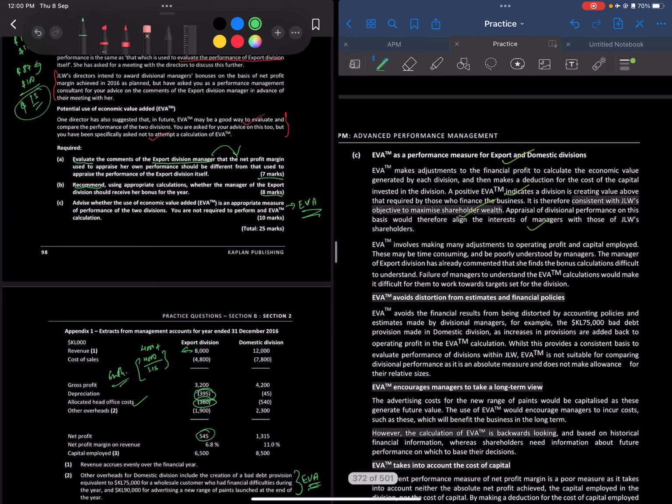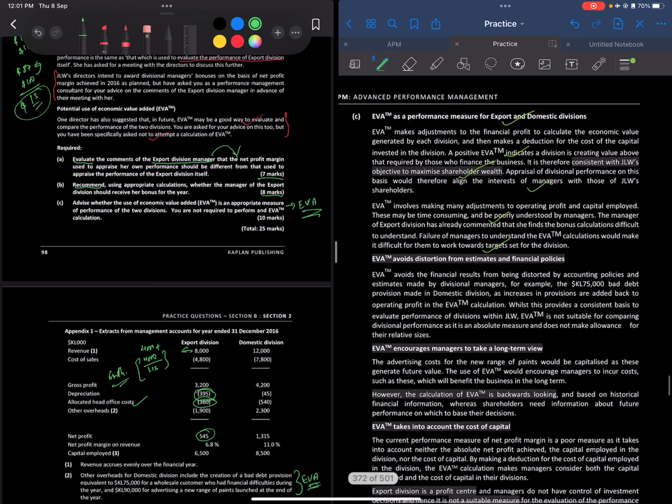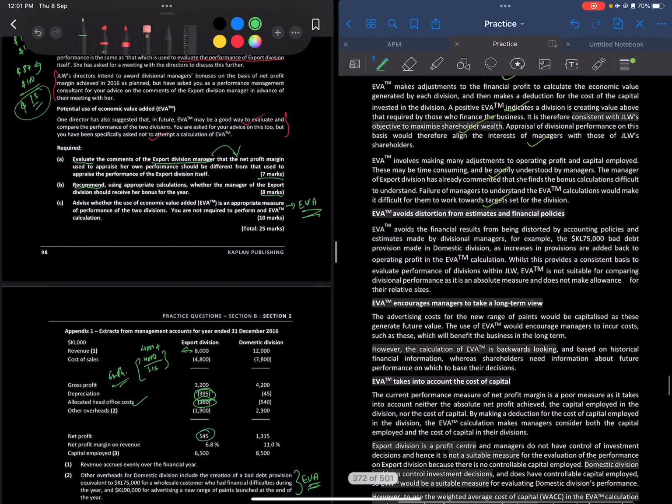So EVA involves making many adjustments to the operating profit and capital employed, which may be time consuming and poorly understood by managers. The manager of the export division has already commented that she finds the calculations difficult to understand. Failure of managers to understand EVA would mean that it would be difficult for them to work towards targets set for the division, right?